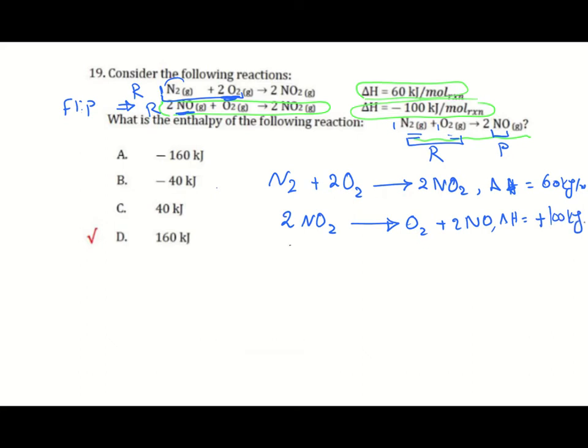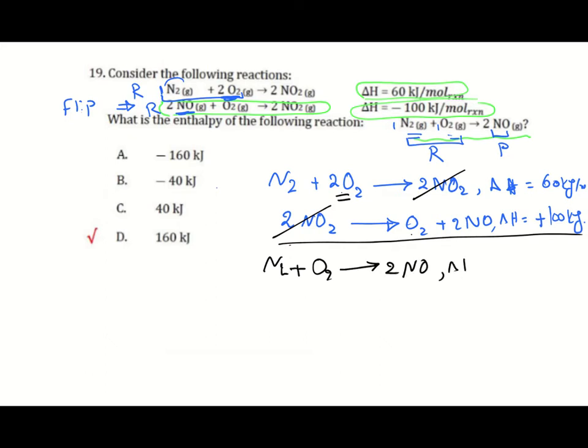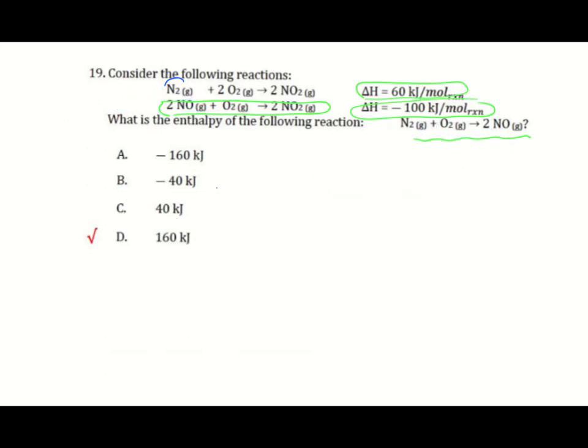Overall equation, you know the right and left side are cancelled. So N2 plus, here 2O2 and 1, 2 minus 1 equal 1. Oxygen 1O2 gives 2NO, and you will add the value 60 plus 100 equal 160 kilojoule per mole. So the energy is 160 kilojoule per mole.